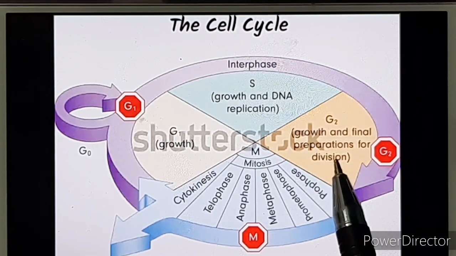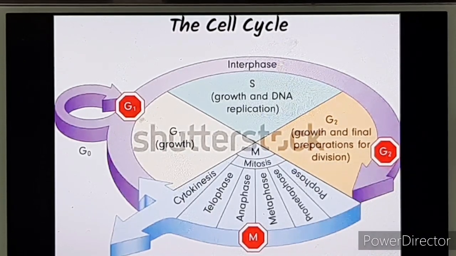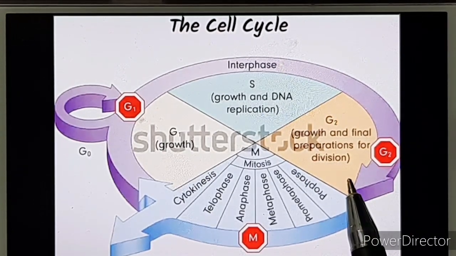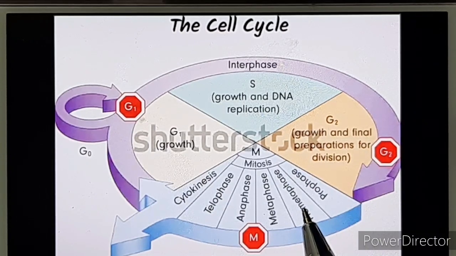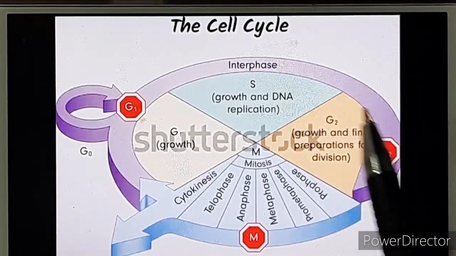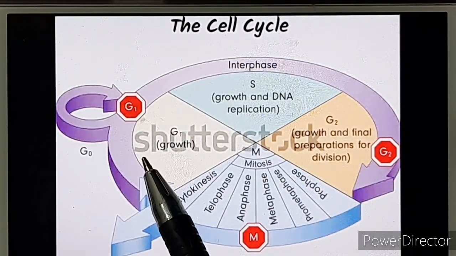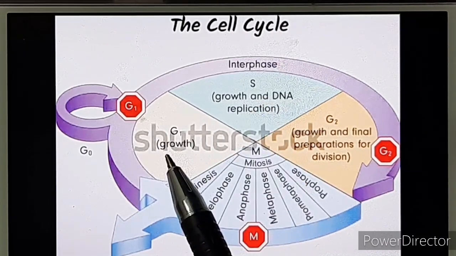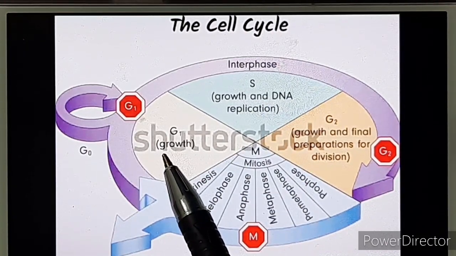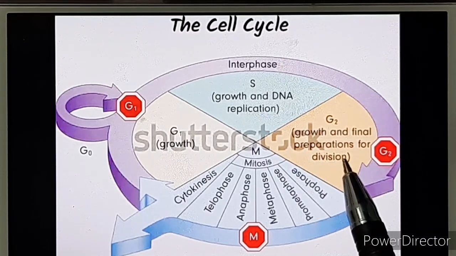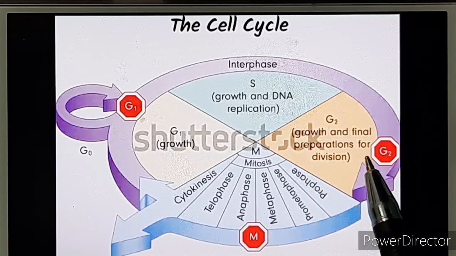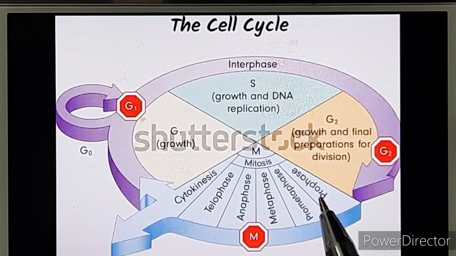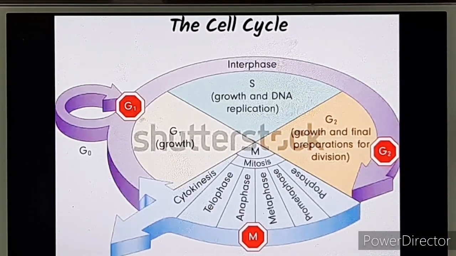This is the second growth phase where the final preparations for the division take place, because after this finally the cell is going to enter into the divisionary phase. So here the cell size is quite big. The cell is double the size of what it was over here. It is because of the increase in the components, both nuclear as well as cytoplasmic, and therefore the cell size is quite big. And finally, after the G2 phase, it enters into the divisionary phase.